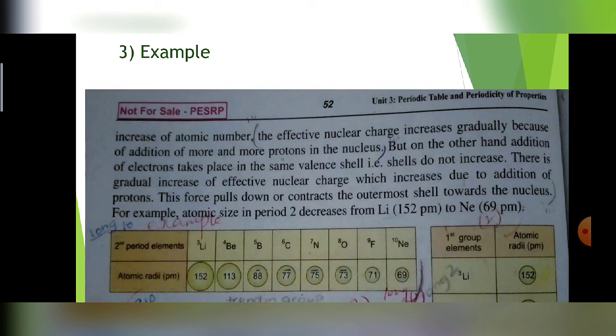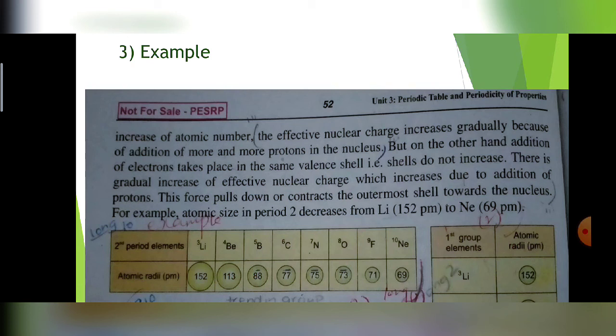Lithium has 152 picometer radius. Picometer is the unit of the radius. In the same row, in the second period, the last element neon has 69 picometer, because you can see that the atomic number, which is the number of protons, increases. Lithium has atomic number 3, 3 protons, 3 electrons. Beryllium 4 electrons, 4 protons, boron 5 electrons, 5 protons.